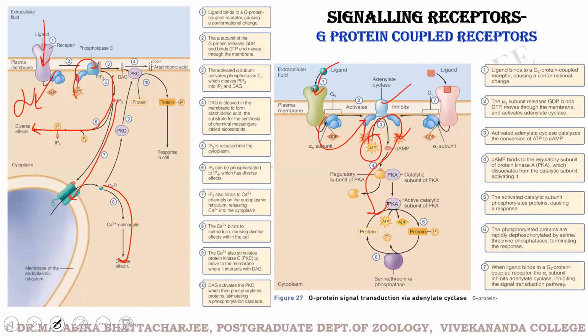So it's the same G protein. Depending on what kind of extracellular ligand is binding to the receptor, the G protein might activate phospholipase C, or it might activate adenylate cyclase. So these are GPCRs. Depending on the ligand and the output needed, we saw the activation of two different signaling pathways via the same G protein.